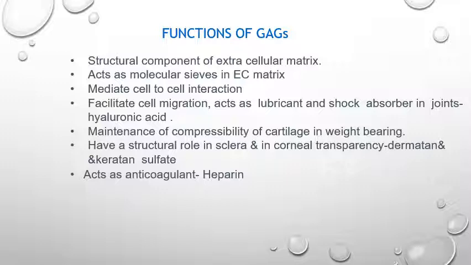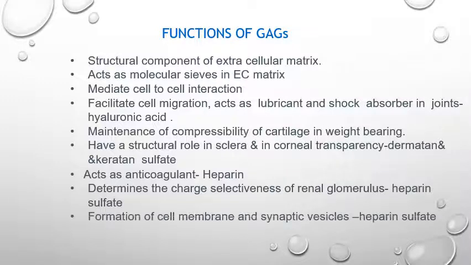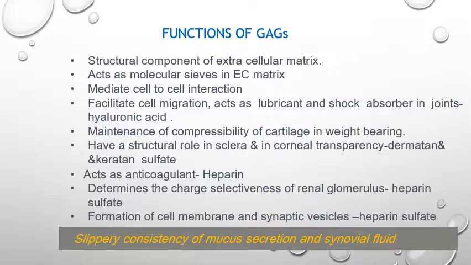Heparin, which was first isolated from liver cells, has anticoagulant property. Then it determines the charge selectivity of the renal glomerulus, specifically heparan sulfate, not heparin; that is a typing mistake, it is heparan sulfate. Then formation of cell membrane and synaptic vesicles is also done by heparan sulfate. So these are the functions of glycosaminoglycans.